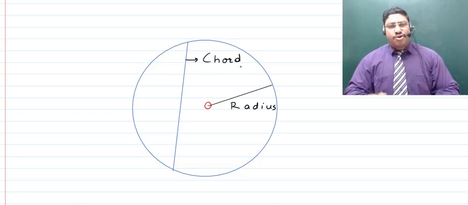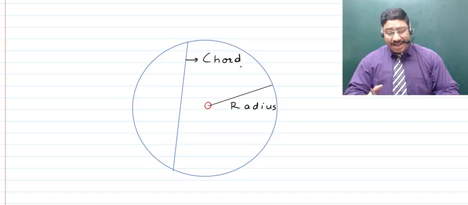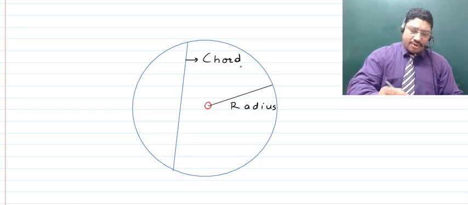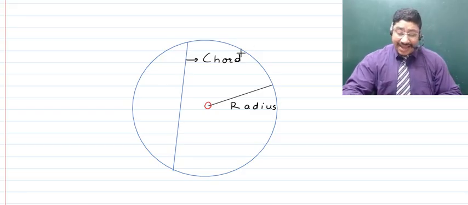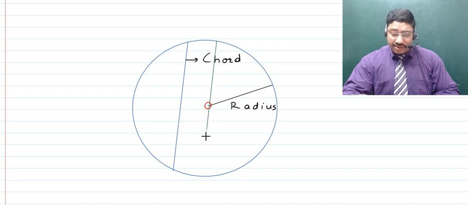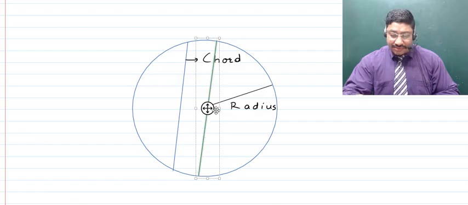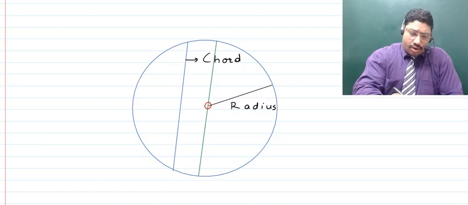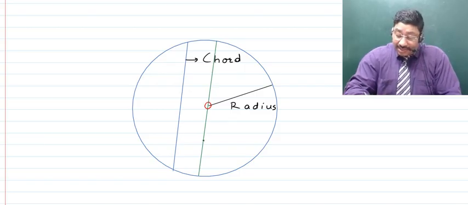Okay, let's now talk about another straight line which is just like a chord but actually can be said to be something else. Can you tell me what I am talking about? Yes, very correct. I am talking about the diameter. If you talk about a straight line which is again the join of 2 points on the circumference of the circle, but its speciality also lies in that it passes through the center of the circle, right? Then such a straight line will be said to be a chord which is a diameter, right? So this is a diameter.